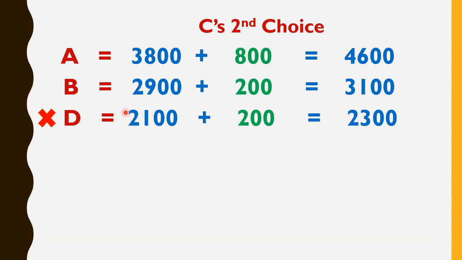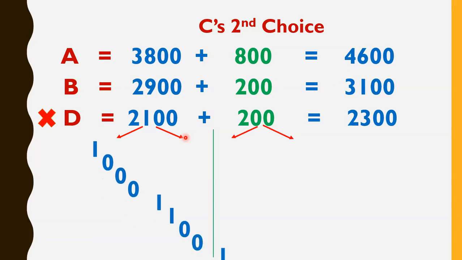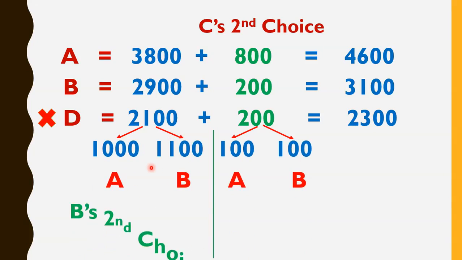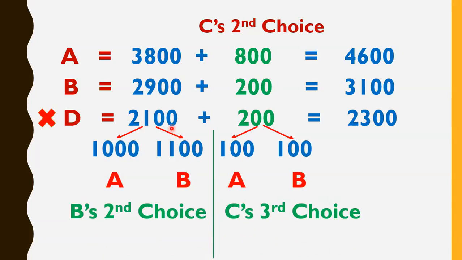Okay, so now who is eliminated? D is eliminated from the election. And now we will go for the third round of counting. And what will happen in the third round of counting? Now friends, in the third round of counting, we have to see that these 2100 candidates gave first preference to D, and these 200 candidates gave second preference to D, but now D is eliminated.